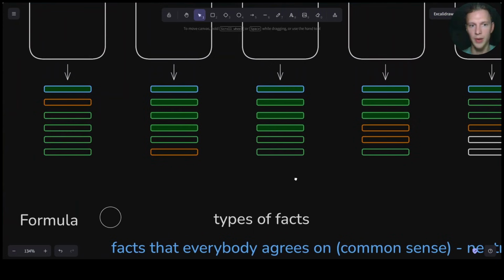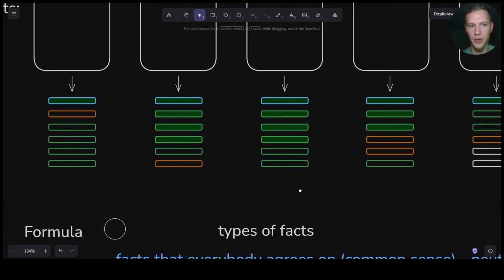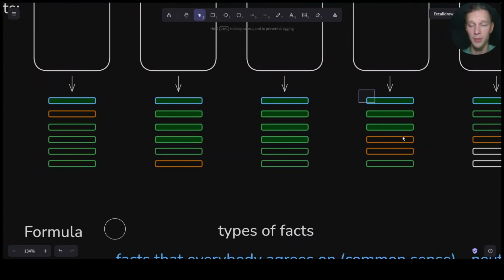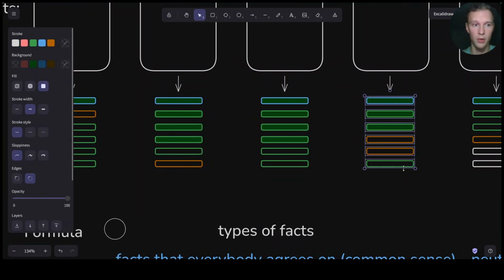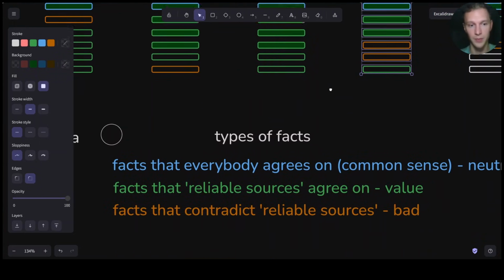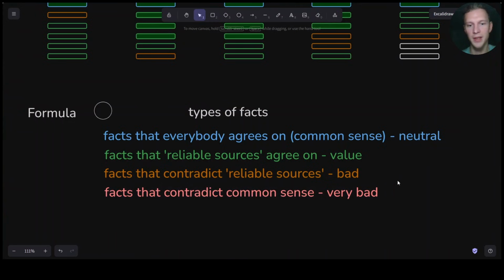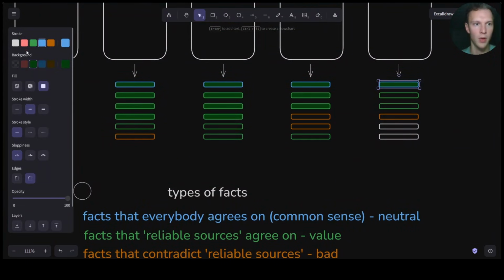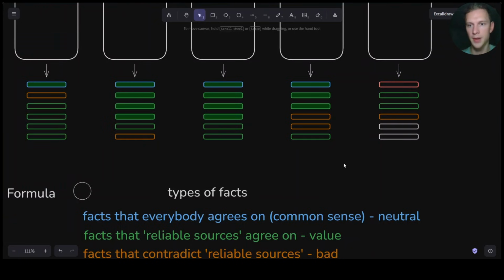Another part here is, imagine this will happen. Now the actual reliable source, or the main reliable source set, becomes this pack over here, and this one is being completely demoted or removed from the set of sources that are being summarized. And the final one are the facts that contradict common sense, which is the worst kind of scenario. So let's imagine it like this.